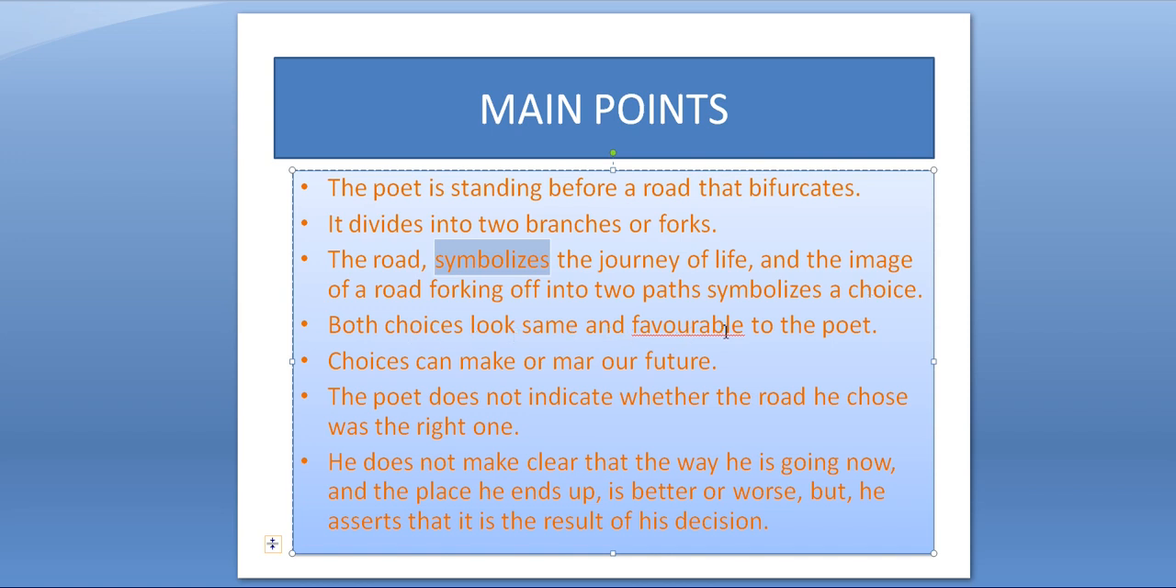Both choices look the same and favorable to the poet, and when the poet looks at the road, both the roads are quite similar. Choices can make or mar our future. So the poet will tell in this poem how our choices can make our future and can mar it. Mar means destroy, can ruin our future as well. The poet does not indicate whether the road he chose was the right one. He didn't tell whether the road he had chosen that time was the right one or the wrong one. It will be decided by the poet later on.